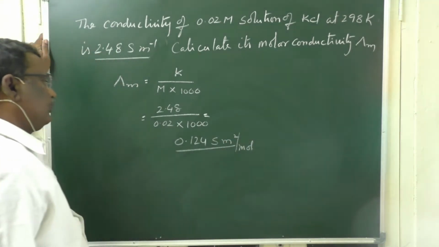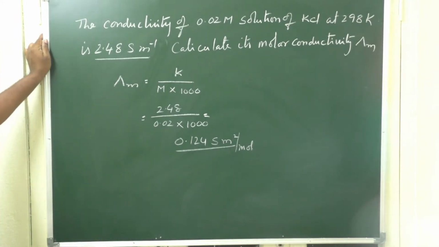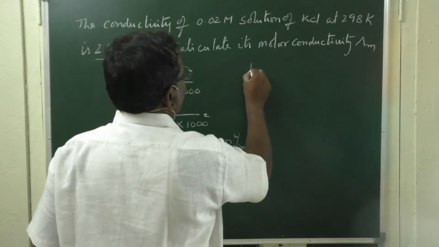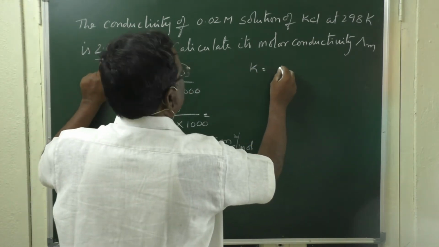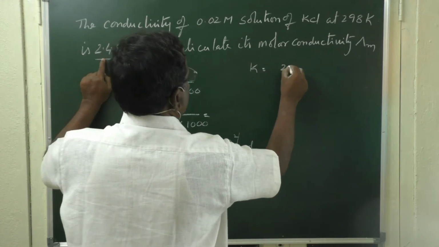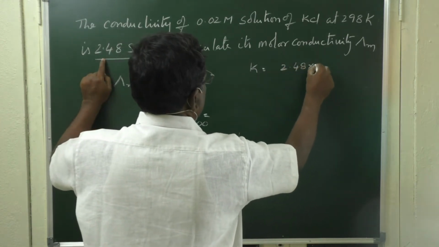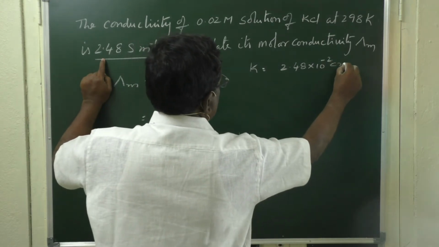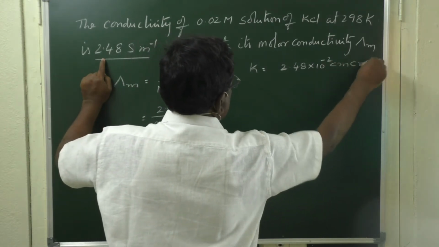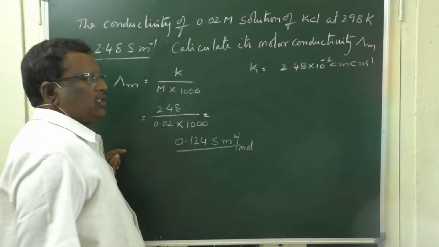Now let us verify the same by changing Siemens per meter to Siemens per centimeter. If you want to express this K value in Siemens per centimeter, K is equal to 2.48 into 10 to the power minus 2 Siemens per centimeter, because there are 100 centimeters per meter.